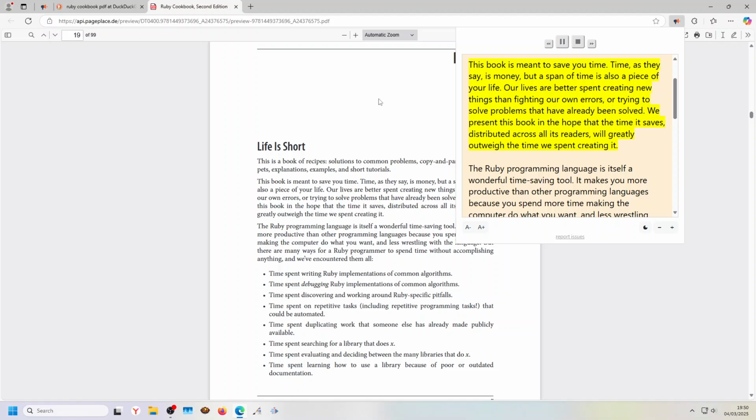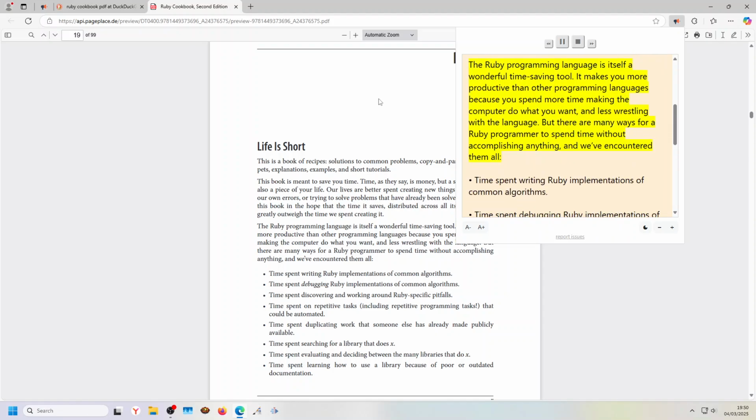Our lives are better spent creating new things than fighting our own errors, or trying to solve problems that have already been solved. We present this book in the hope that the time it saves, distributed across all its readers, will greatly outweigh the time we spent creating it.